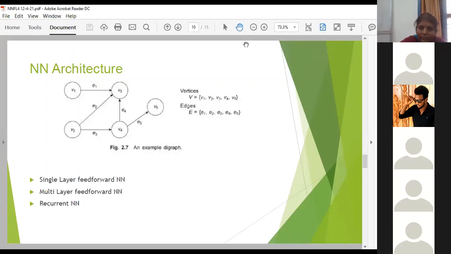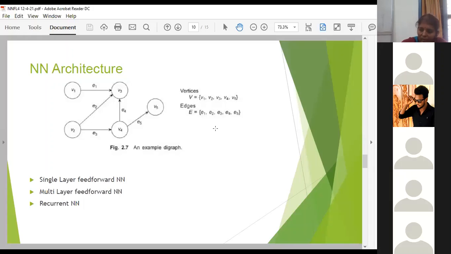V1, V2, V3, V4, V5 are indicating vertices, whereas E1, E2, E3, E4, E5 are indicating your edges. V is a set of vertices, E is a set of edges.